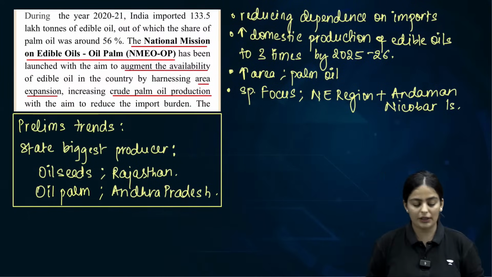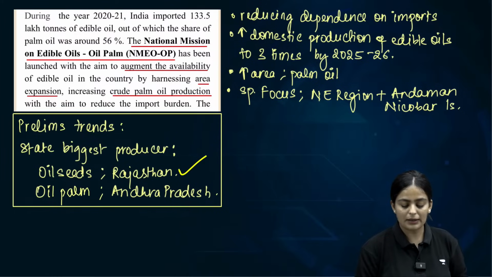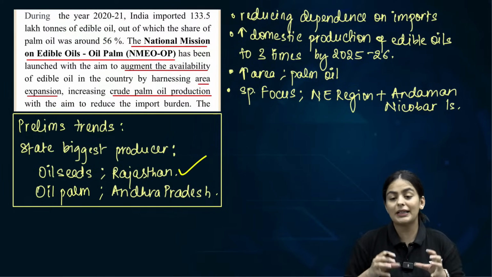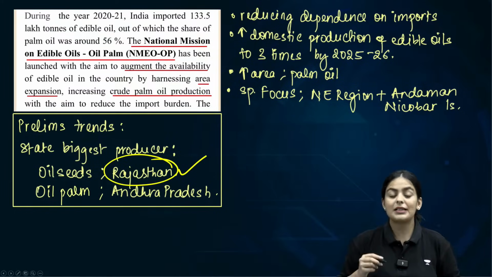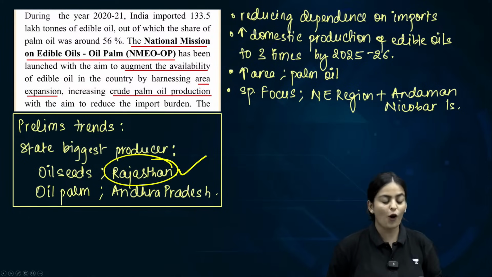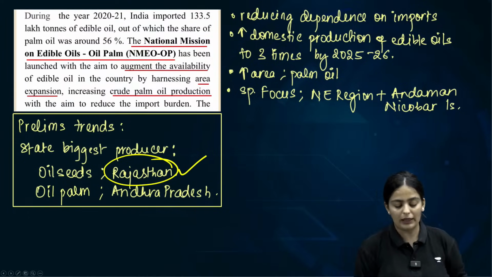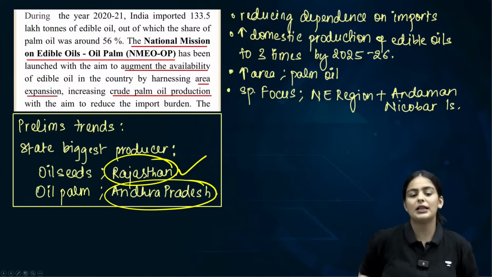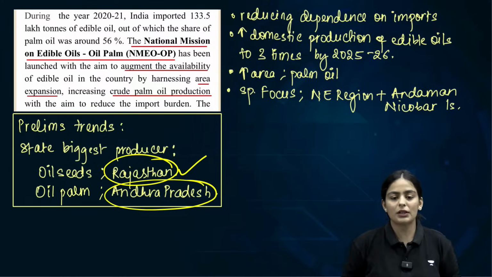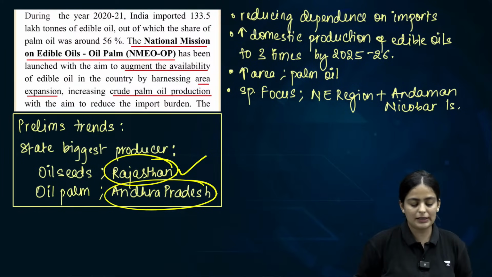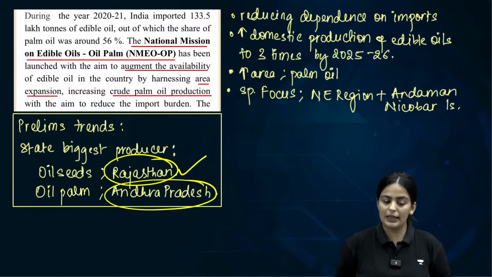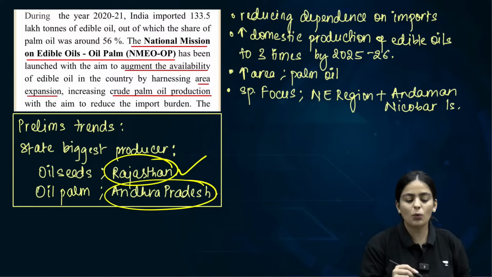Domestic production and import trends will be oil seeds. The state with the maximum production of oil seeds is Rajasthan, but the state with the maximum production of oil palm, or palm oil, is Andhra Pradesh. Is this clear? These are two important facts that you need to know: oil seeds is Rajasthan and oil palm is Andhra Pradesh.